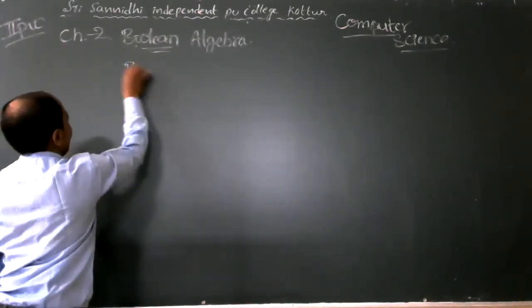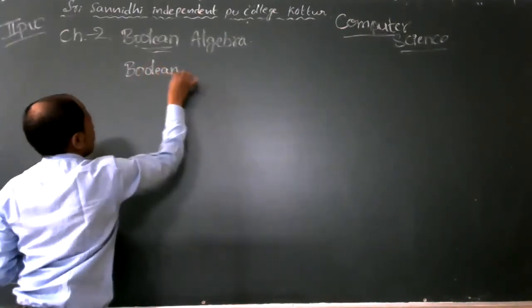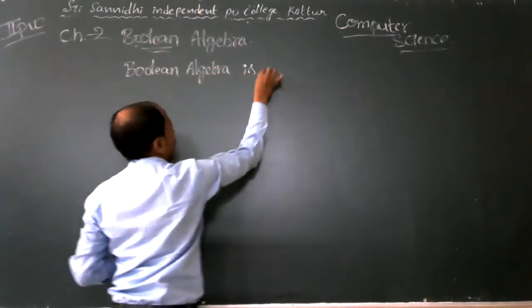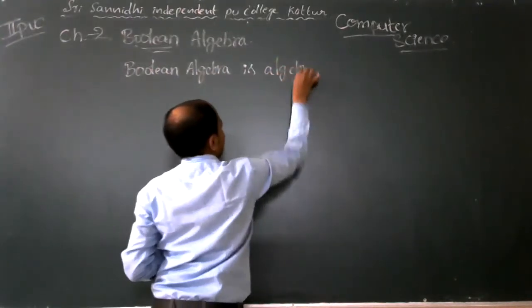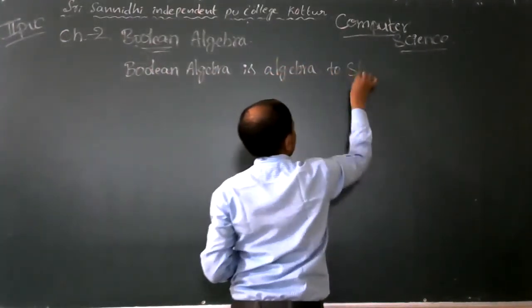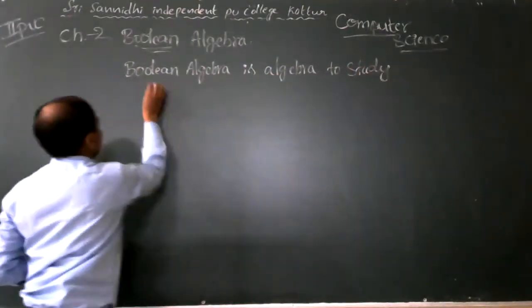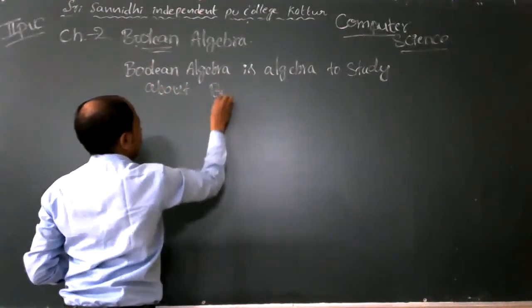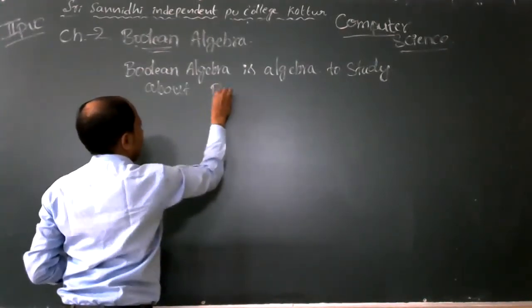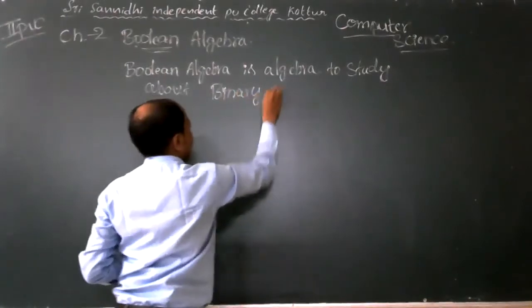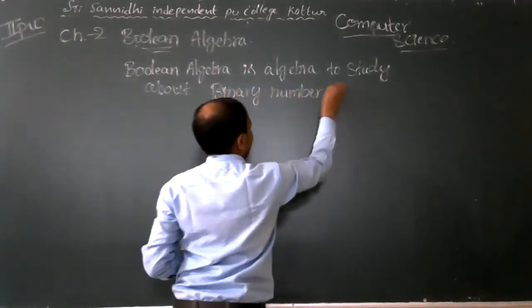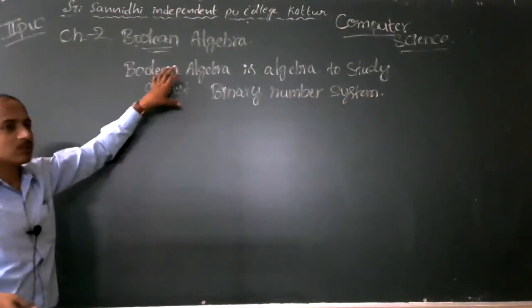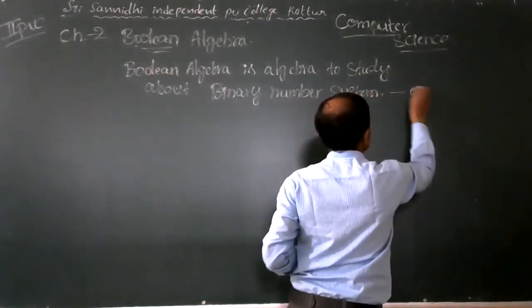Boolean algebra is used to study the binary number system, which has the digits 0 and 1.